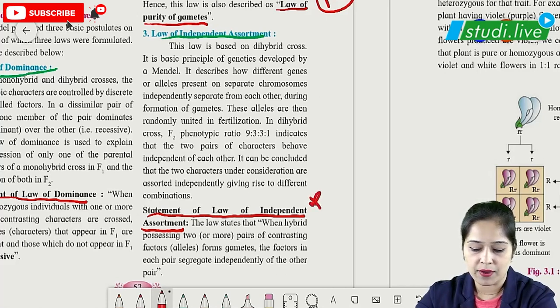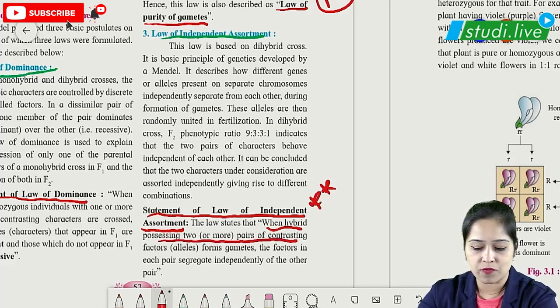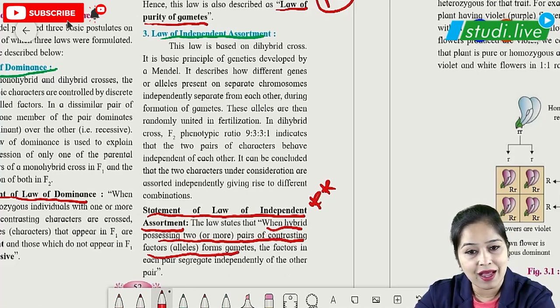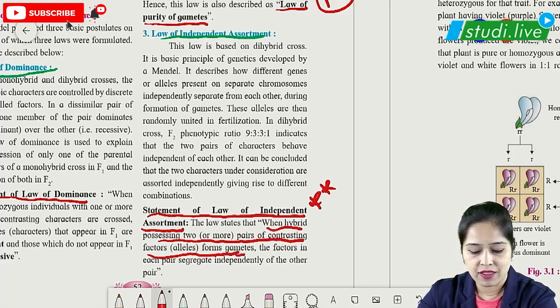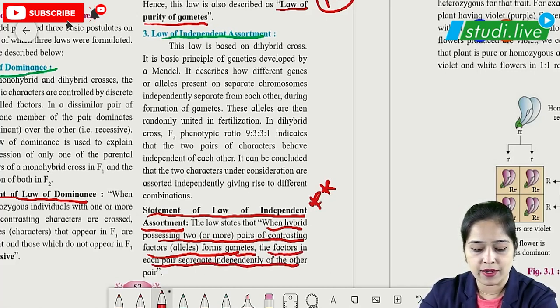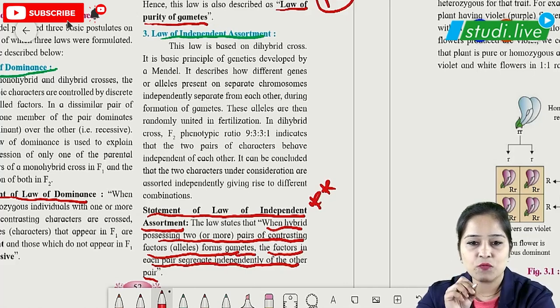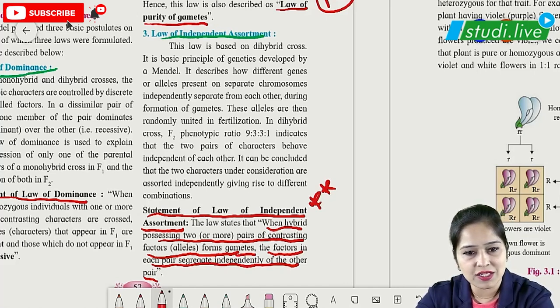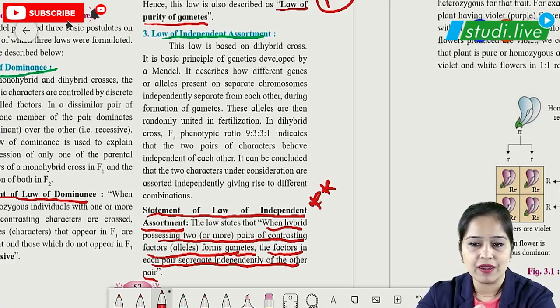The law of independent assortment states that when the hybrid possesses two or more pairs of contrasting characters, and I have already said here we are going to use a dihybrid cross, so we will have two pairs of contrasting characters, they form gametes. The factors in each pair segregate independently of each other. Factors, which are nothing but genes, in each pair segregate independently of each other. Let us see an example for more clarification.